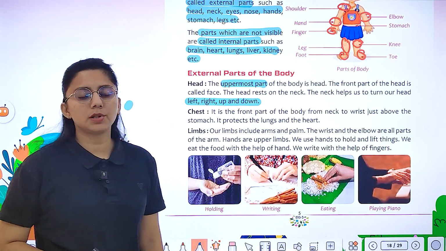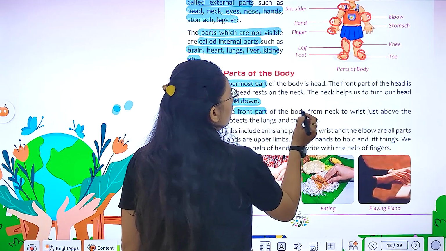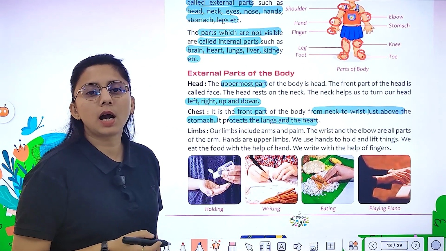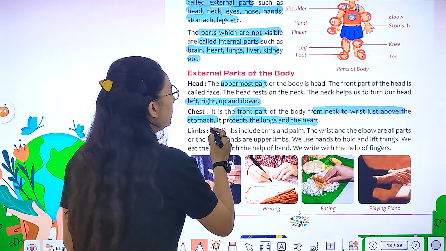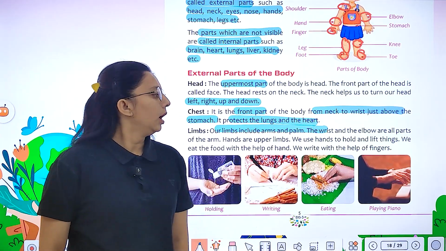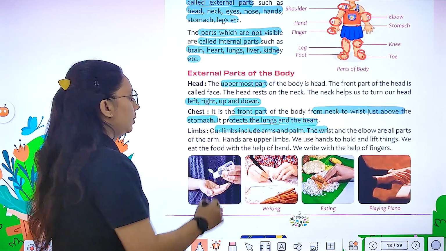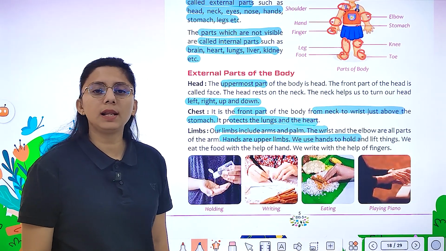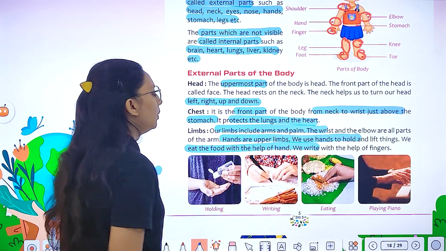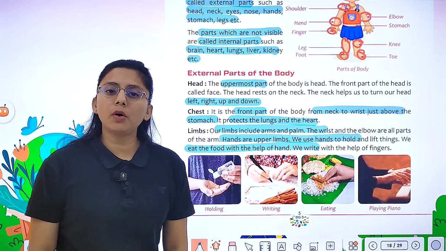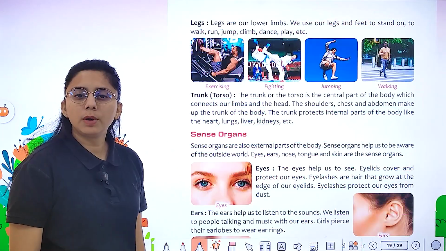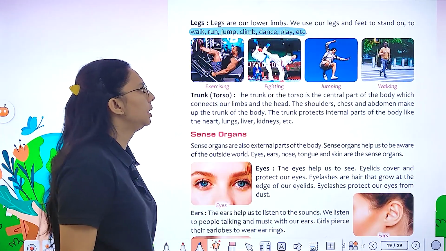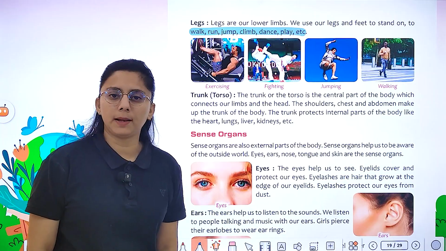Next we have chest, which is the front part of our body, from neck to just above the stomach. What does it do? It protects our lungs and heart. Limbs include arm and palm, and the wrist and the elbow are also parts. Hands are upper limbs. We use hands to hold and lift things. We eat the food with the help of hand and we write with the help of fingers. Legs are lower limbs. And with the help of legs or feet, we stand, walk, run, jump, climb, dance and play.